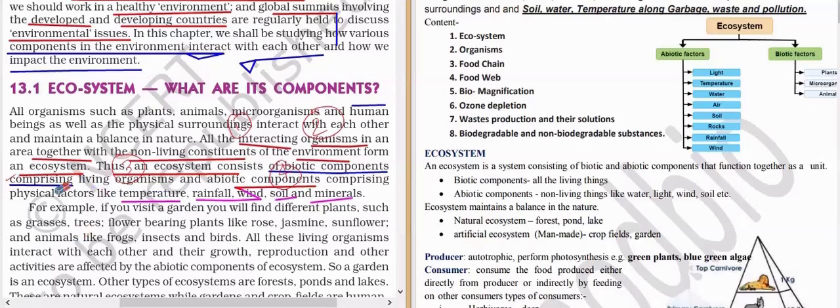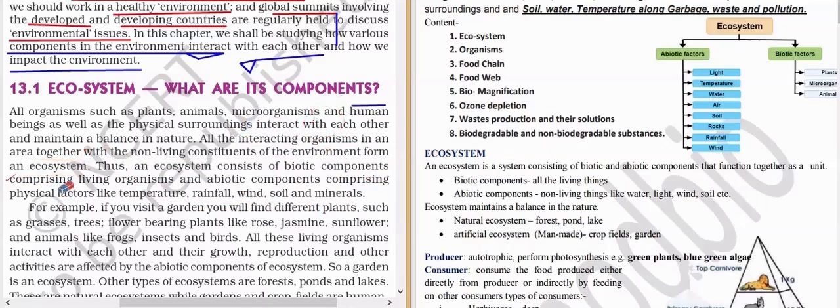So this is the definition, and it's elaborated content. Again, I will mention that it includes biotic components. He didn't explain how many there will be, but as we know, living organisms will be plants, animals, microorganisms. Living organisms plus abiotic components, which include temperature, rainfall, wind, soil, minerals: 1, 2, 3, 4, 5. This is one thing.